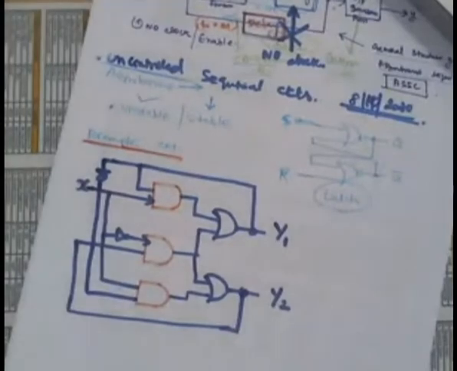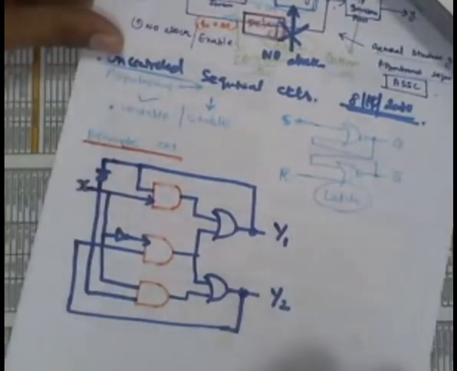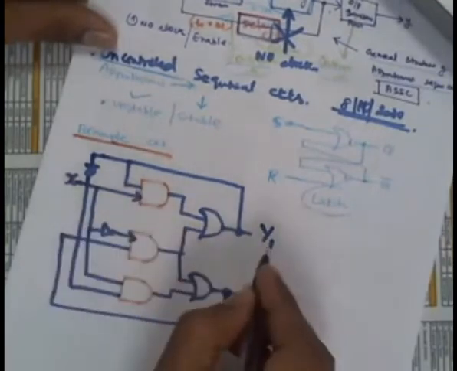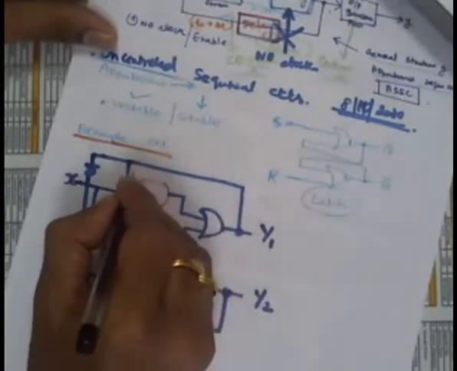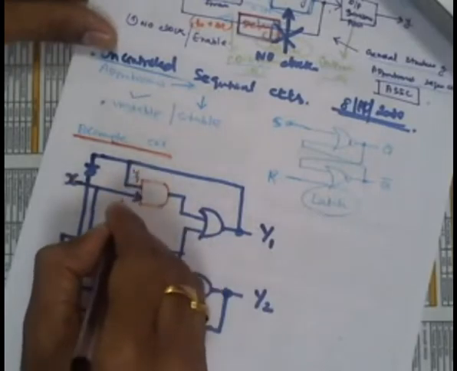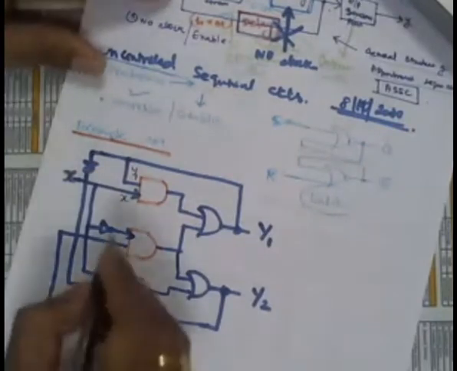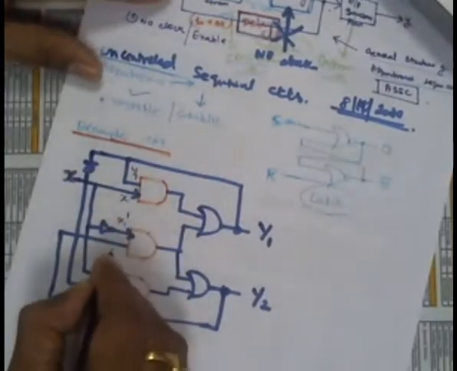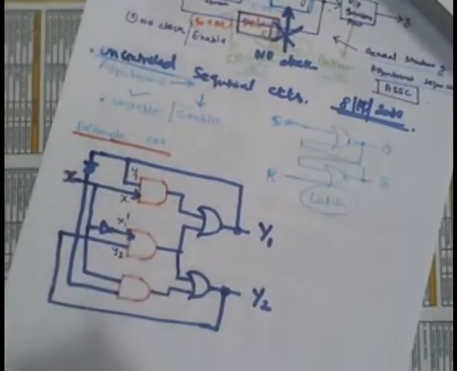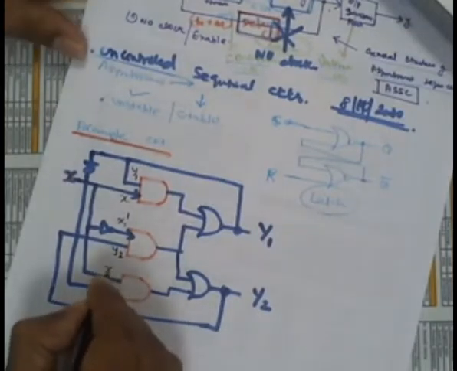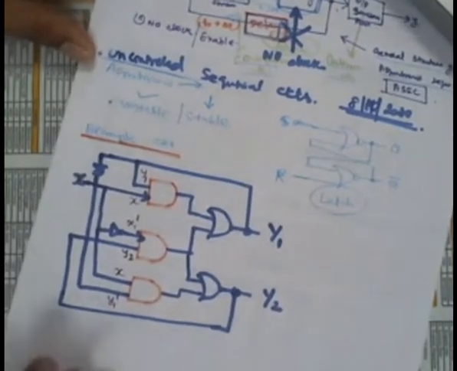I will write the values here. This is a small y1 and this is x. Small y1, x. Next one is x1 dash and this is y2, small y2. And the next one is x, and this is y1 dash.